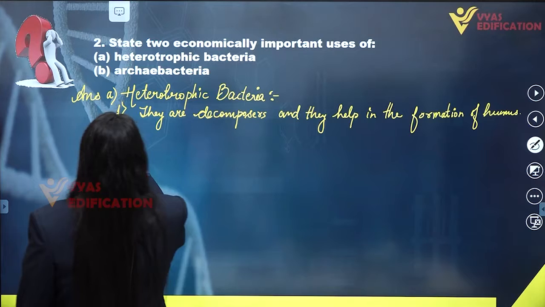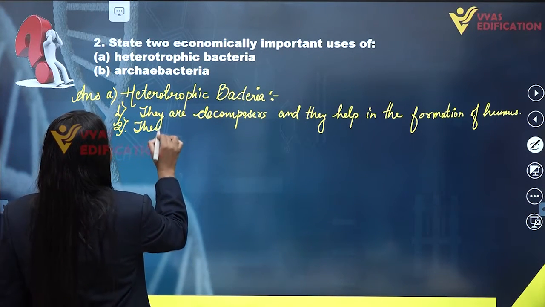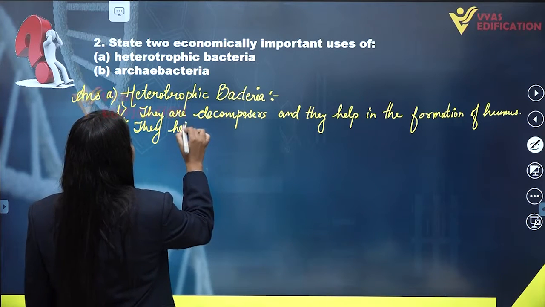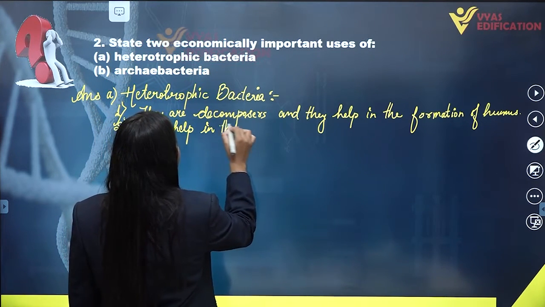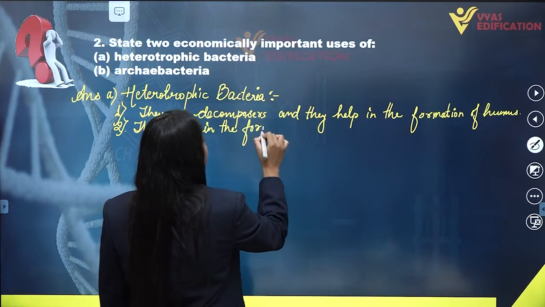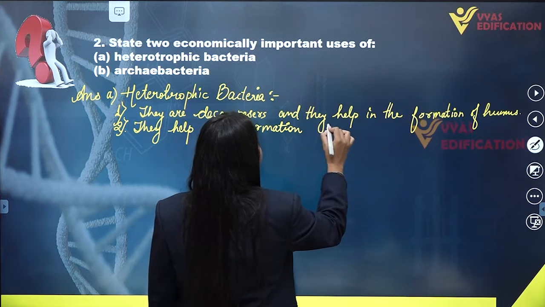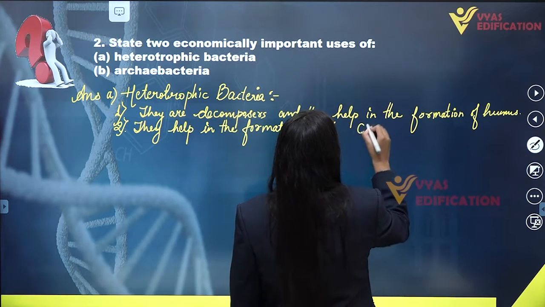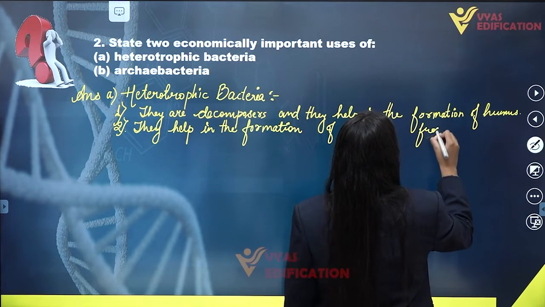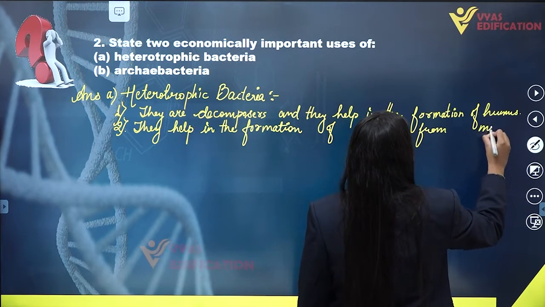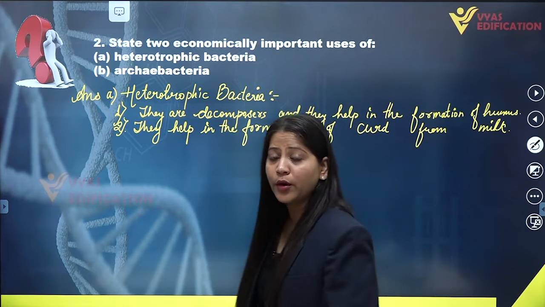So the second one is they help in the formation of curd from milk, and that is why they have economic importance.